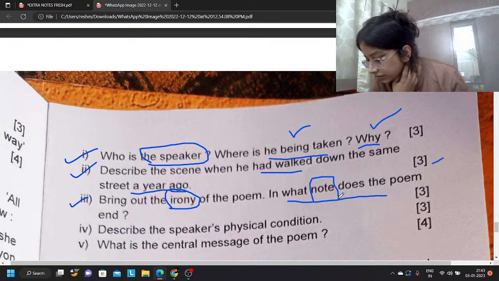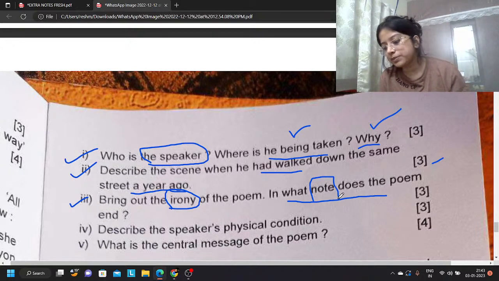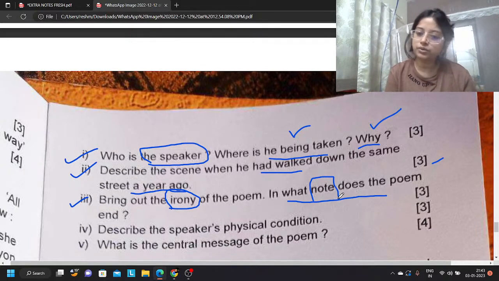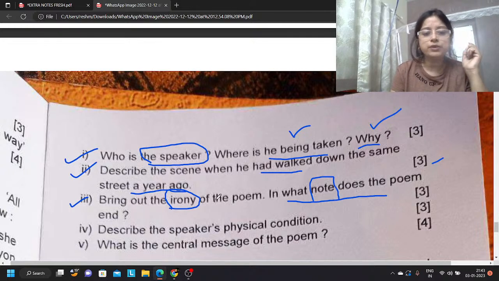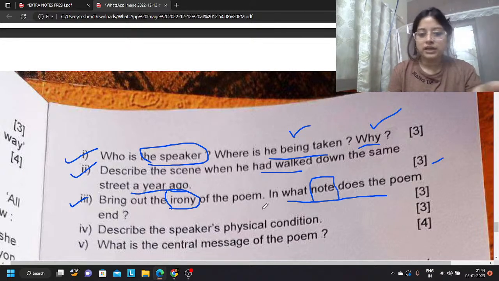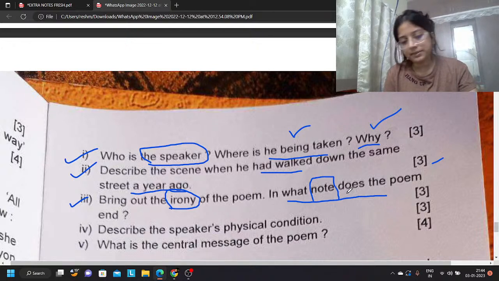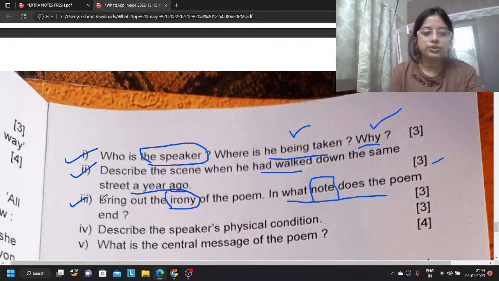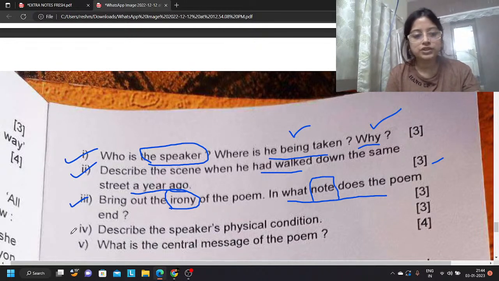He was pelted with stones by the very same people who welcomed him madly a year ago. You can write that also. Simply a 1 mark question. This is going to be 1, or 1.5, or 2. This way your marks can be divided. 1, 2, 3, no doubts. Let's move to the fourth question.